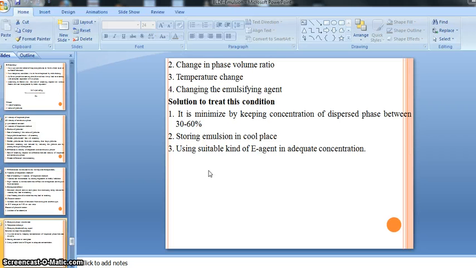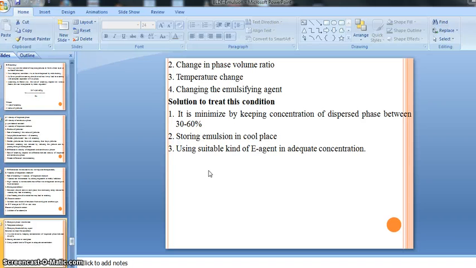if the disperse phase and global phase are not in a suitable ratio, or we fail to add the suitable ratio for the primary emulsion, right? There is a ratio given for fixed oil, then volatile oil and mineral oil, right? Generally we take a ratio for the fixed oil, that is 4:2:1, and for the volatile oil we take the ratio that is 2:2:1, and for the mineral oil we take the ratio that is 3:2:1.